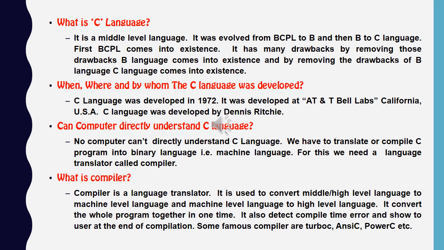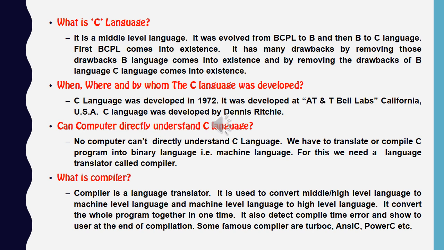B language is a refined form of BCPL, but still there were very many errors in B language. So the errors of B language were also removed, also shortened. The new language came into existence by removing the drawbacks of B language. It was C language. So C language is a middle level language.